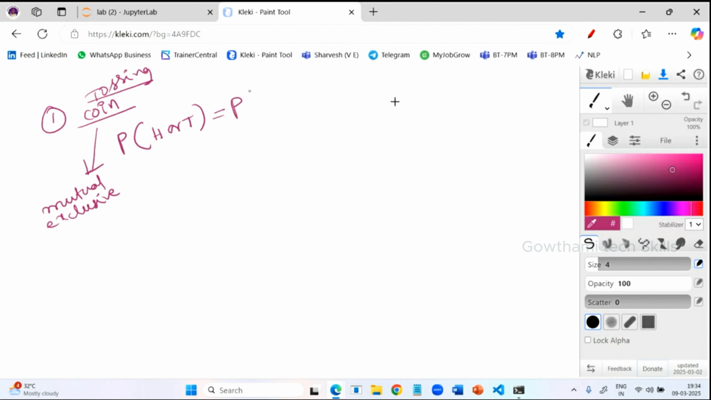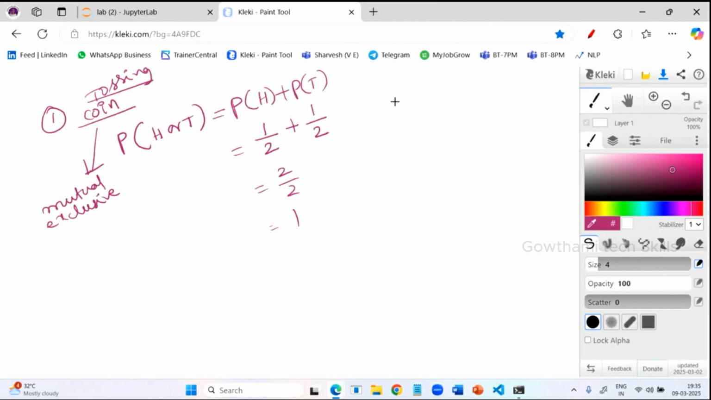So what is the formula? P of H plus probability of tail. What are the chances of getting the head? 1 by 2. What is the probability of getting the tail? 1 by 2. So 2 by 2, that is equal to 1. So the probability of getting head or tail is 1 only. Chances are 1 only.